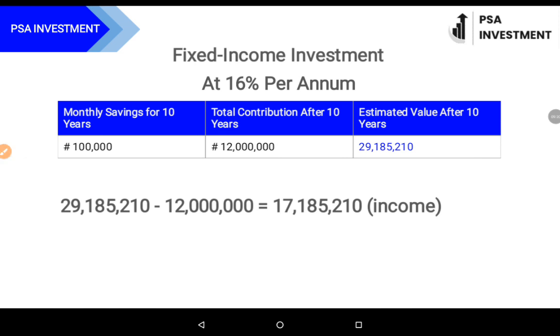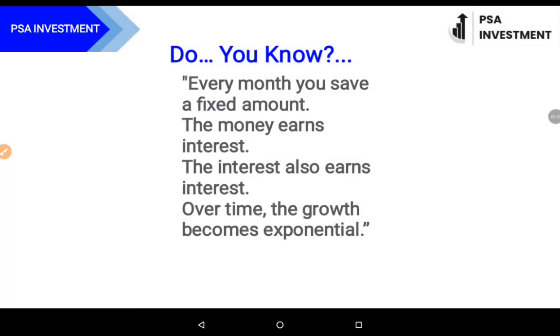That being said, we should look at a favorite quote here that says, every month you save a fixed amount, such as 100,000, the money earns interest. The interest also earns interest. Over time, the growth becomes exponential. That is the power of compounding, because a little money today could actually grow to become something significant over time.